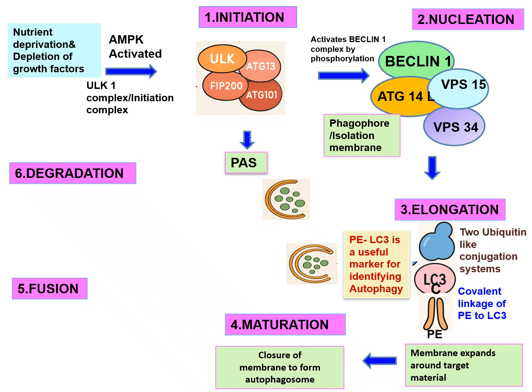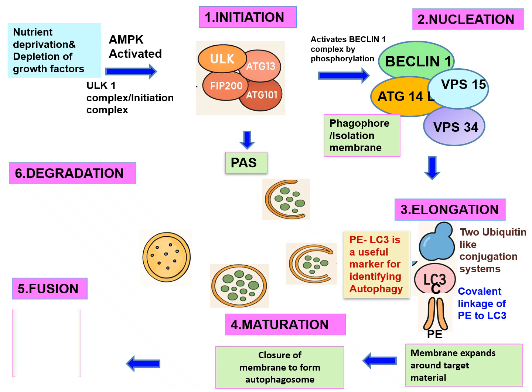In the elongation step, the membrane is elongated, but in the maturation step, there is closure of the membrane to form a closed double membrane vesicle known as autophagosome. So this is autophagosome. The next step is the fusion step. In the fusion step, what happens? There is fusion of autophagosome with the lysosome to form autophagolysosome, and the final step is the degradation step.